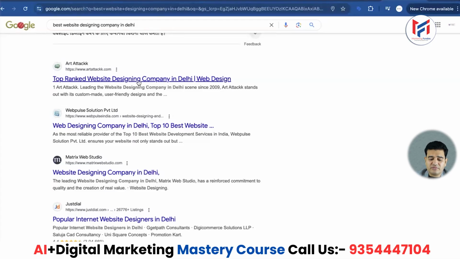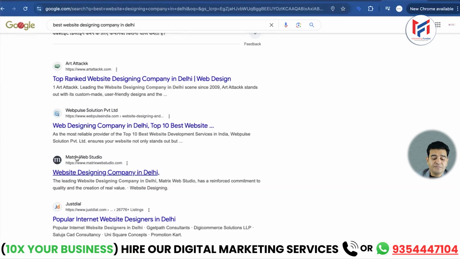Okay, so look and notice that website designing company in Delhi is in almost every title shown here, right? Then you can add something more to the title, like your USP, etc. You can include that. In the description, you see website designing company in Delhi, top website designing service. Below that, website designing company Delhi.